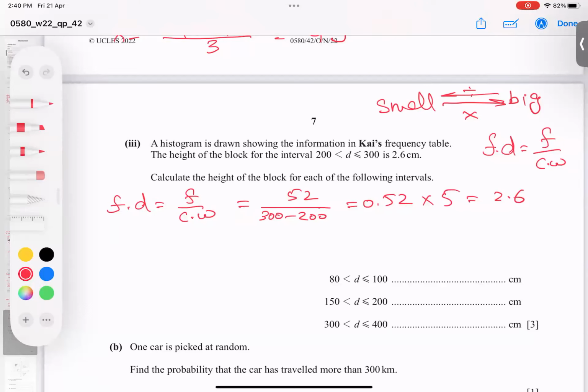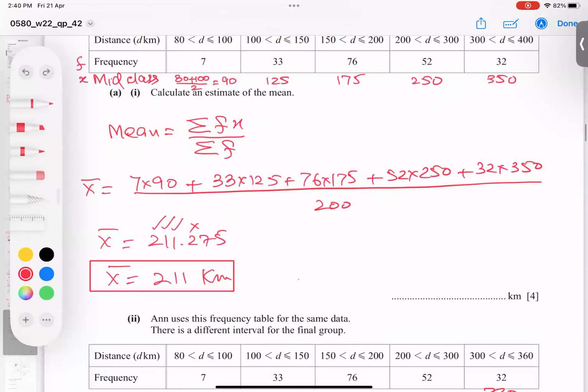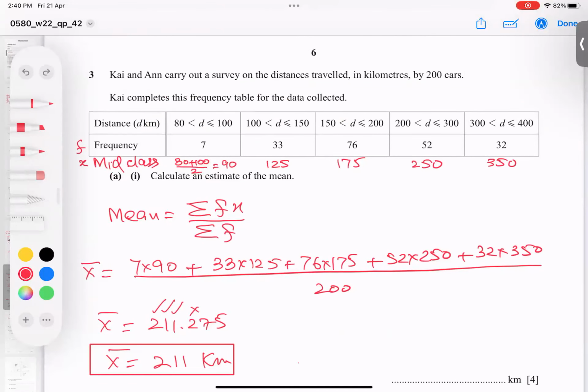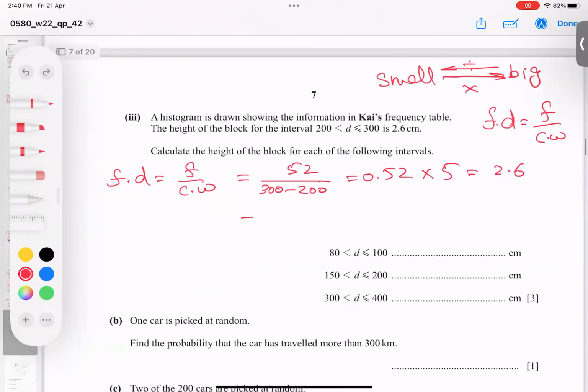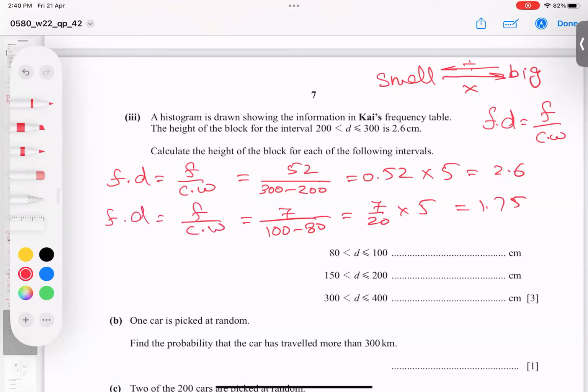So now we will follow what? 80 to 100. What is the formula? The frequency is 7 and the gap is 100 minus 80. So we get 7 divided by 20, and the answer is 7 by 20 times 5. Alhamdulillah, I got 1.75. In the same way, this is the frequency density, or frequency by class width. Now I'm not showing the formula, but I'm writing directly for the third column and then the fourth column.